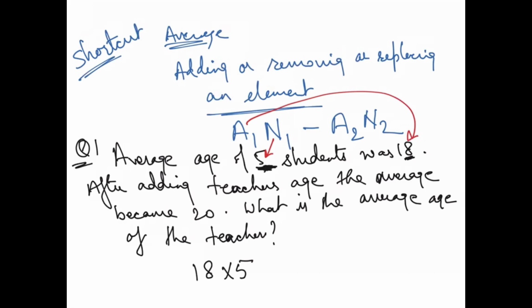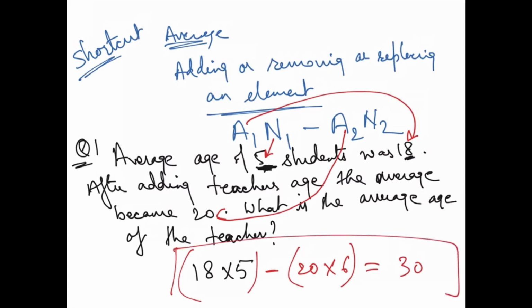And then minus A2 and N2. What is A2 here? After adding the teacher's age, the average became 20. So A2 is 20. And what is N this time? This is 6 because one person has been added. So 5 plus 1 is 6. So you just have to do this. You will get 30. So this is how you do the question. Okay, didn't understand? We'll do another question on this.